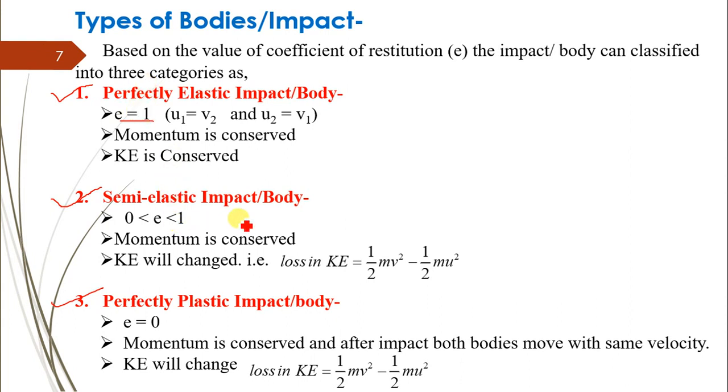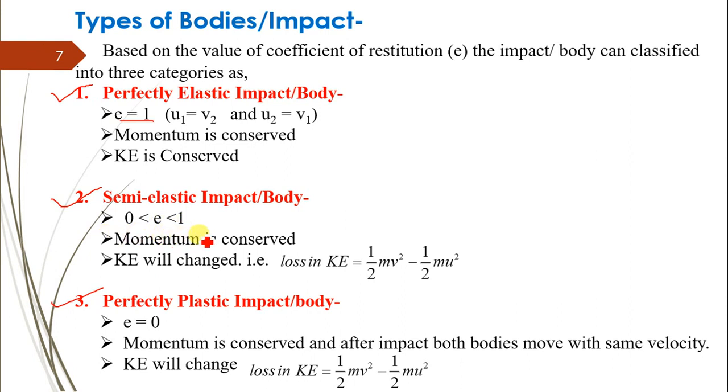Second, semi-elastic impact or body. In this type of body, E lies within the range of 0 to 1, meaning E has a value in between 0 and 1, that is 0.1, 0.2 or like that, up to 0.9999.